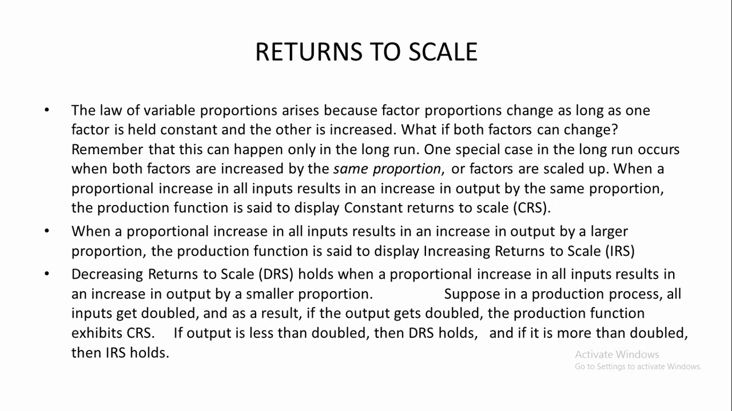So you see, returns to scale operates in the long-run production function. The law of variable proportion arises because factor proportions change as long as one factor is held constant and another is increased. Why does the law of variable proportion operate?